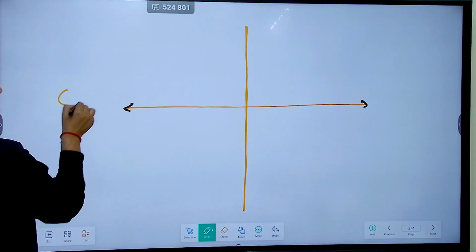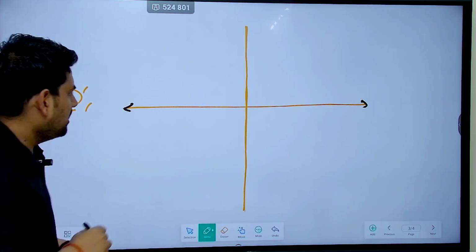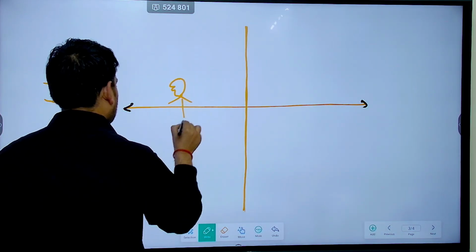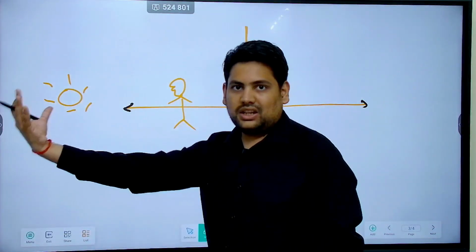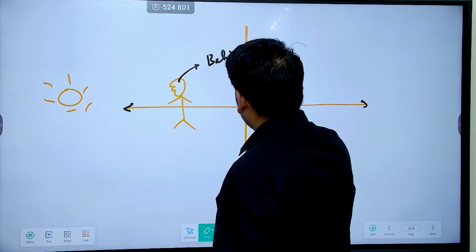Sun would be somewhere here, correct? Sun would be here. Now for a person who is facing in this direction, where will his shadow fall? Now he is facing in this direction. Sun is also here. So shadow will fall behind him.